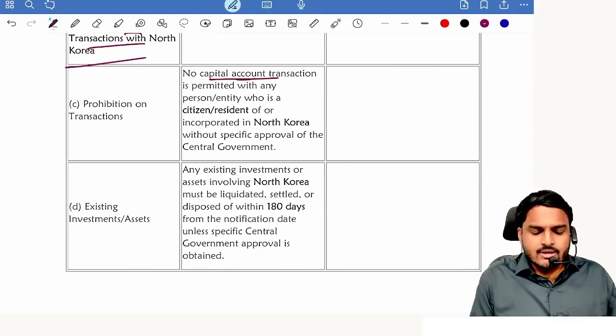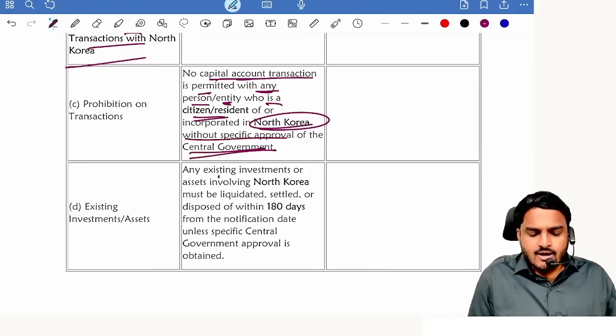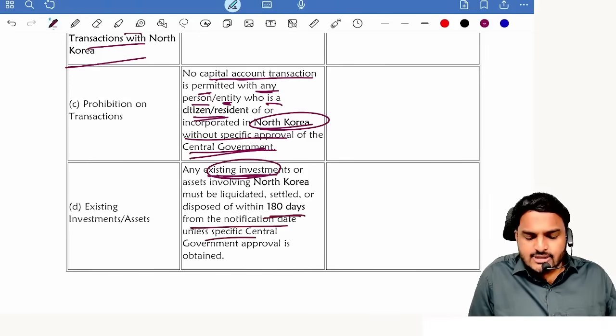Next one, restrictions on transactions with North Korea. No capital account transaction is permitted with any person who is a citizen or resident of North Korea without approval of the Central Government. All existing investments should be closed within 180 days of commencement of these rules.